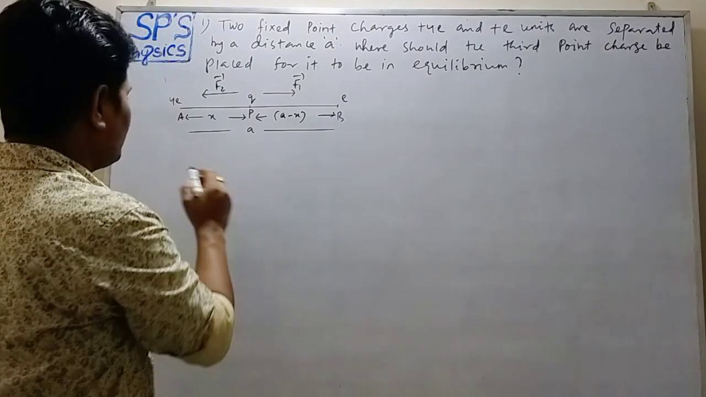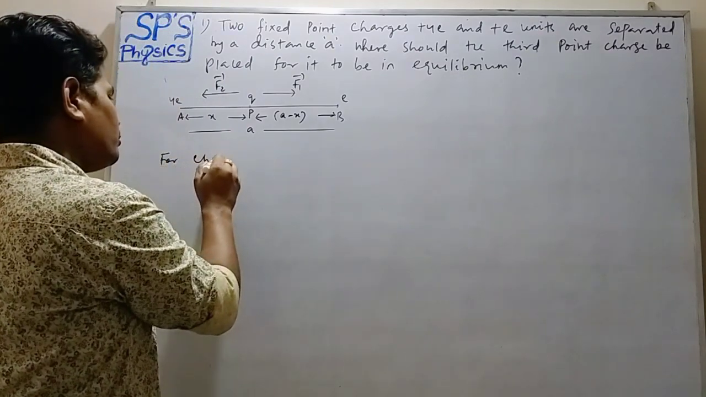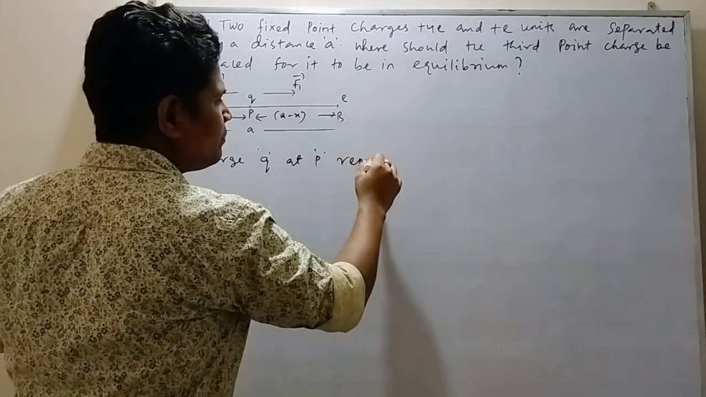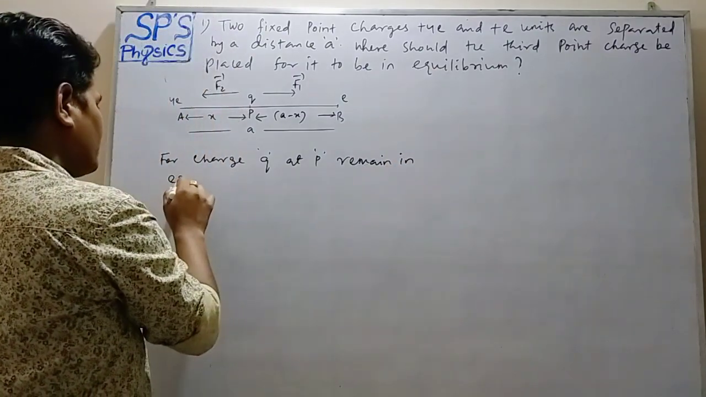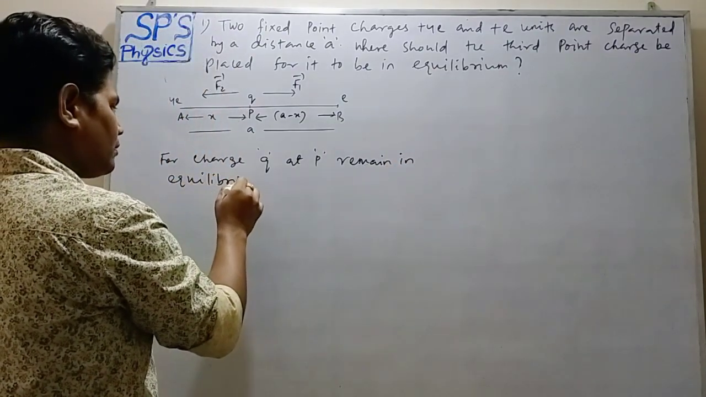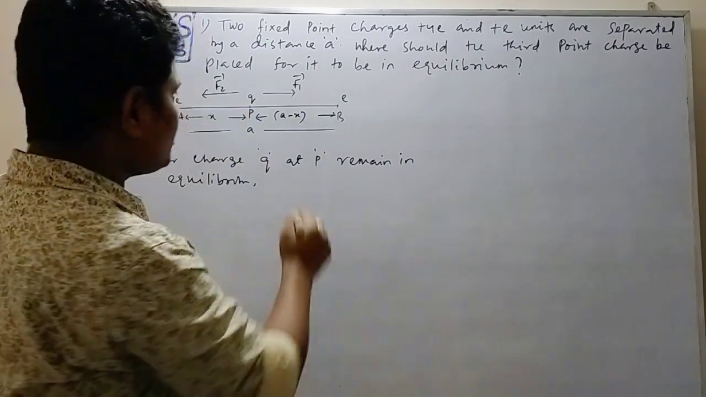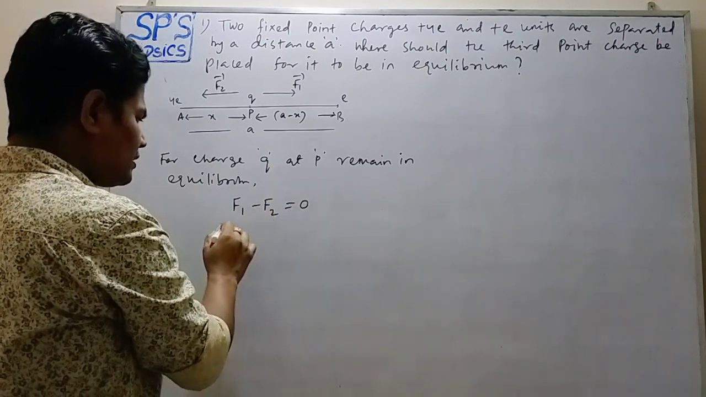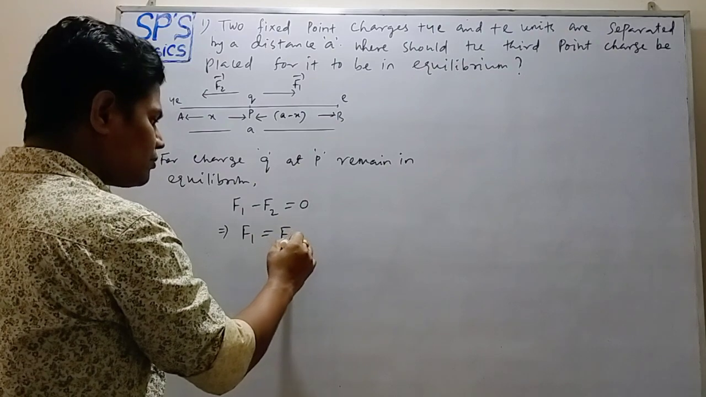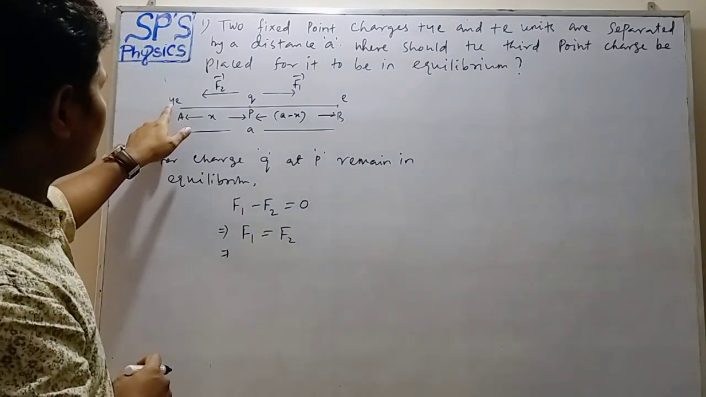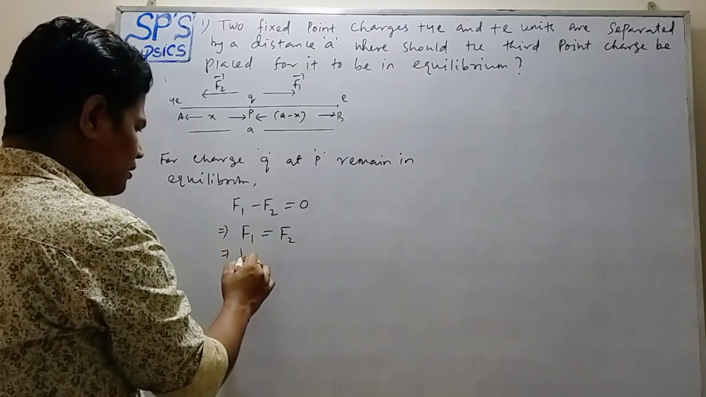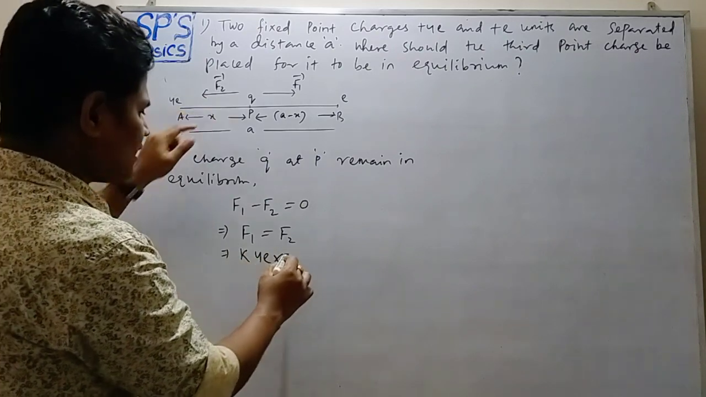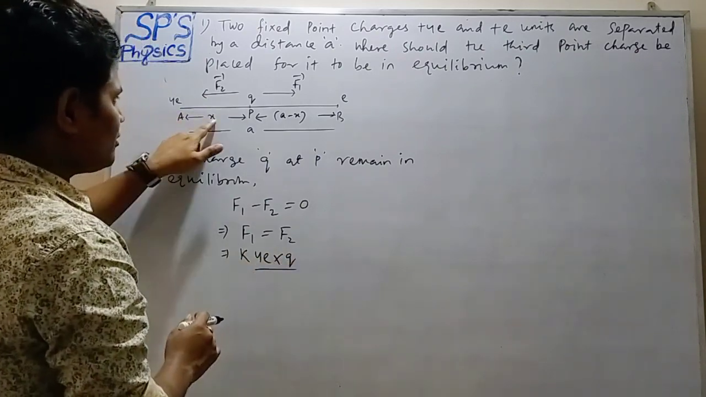So for charge q at P to remain in equilibrium, the net force on charge q must be equal to 0. That is F1 minus F2 equals 0, which implies F1 equals F2. F1 is the force between charge 4e and q. It is k q1 q2 upon r square. q1 is 4e into q upon r square, where the distance between them is x.